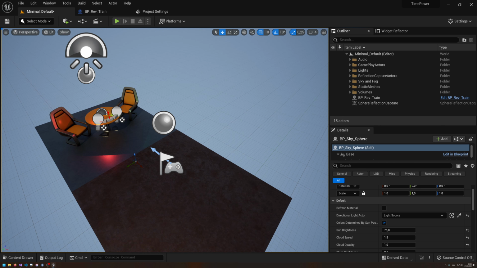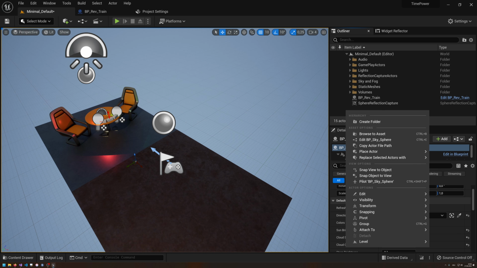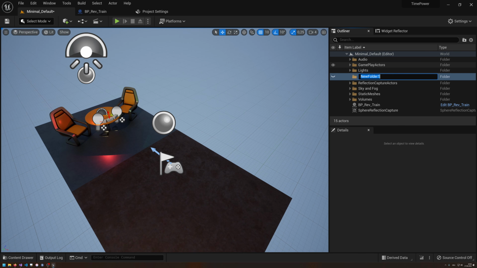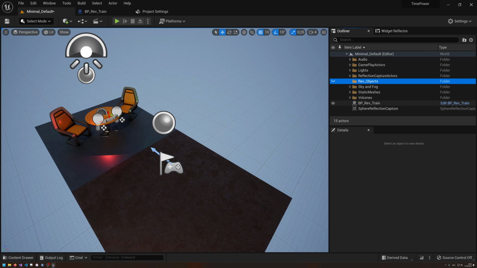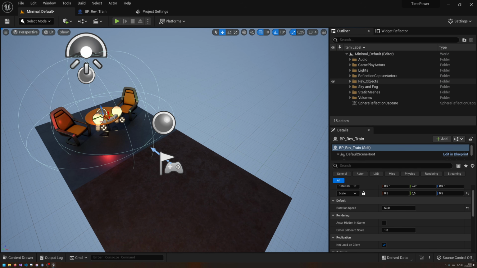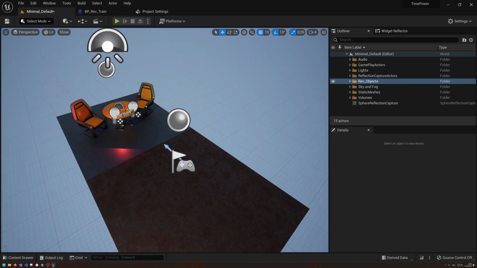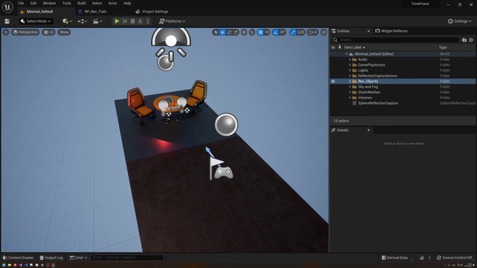Let's create a folder here in my scene hierarchy. Alright, let's call this Ref Objects, for revertible objects. Just put them in here so that I can properly group them together. Okay, so revertible objects, done. Now we need to implement a few systems.